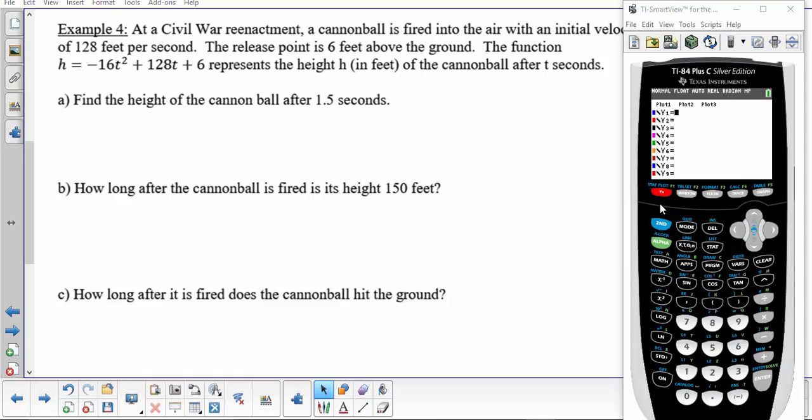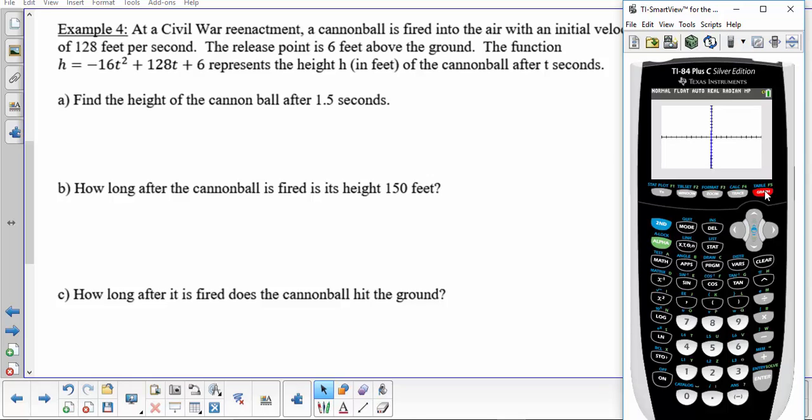So we start by going to y equals, and once we're in y equals, we type in the equation we're given. Now, the equation we're given has t's, but we'll use x's instead. So negative 16x squared plus 128x plus 6.